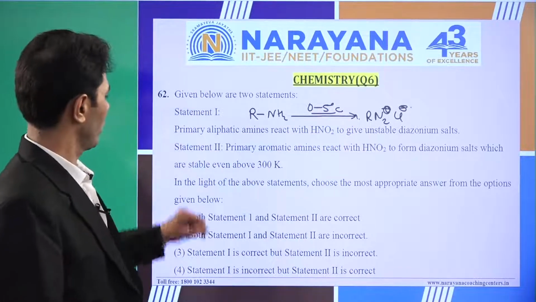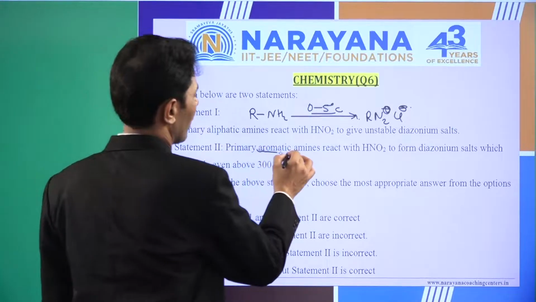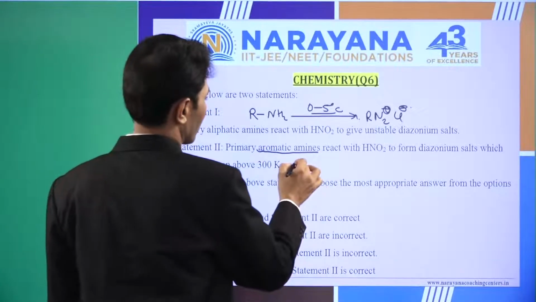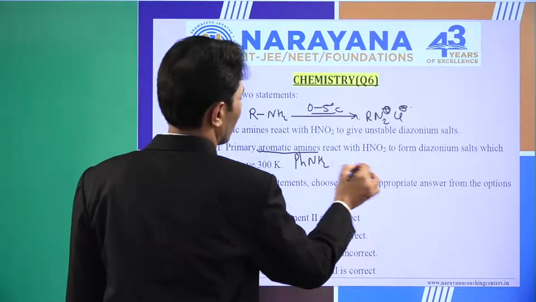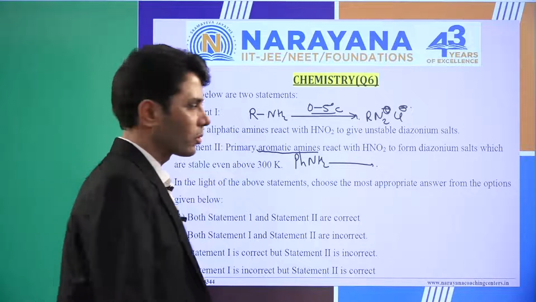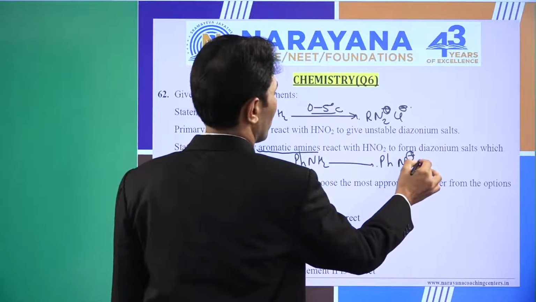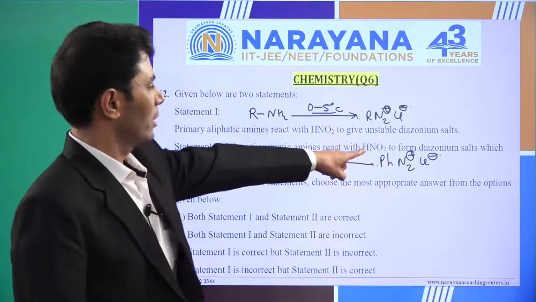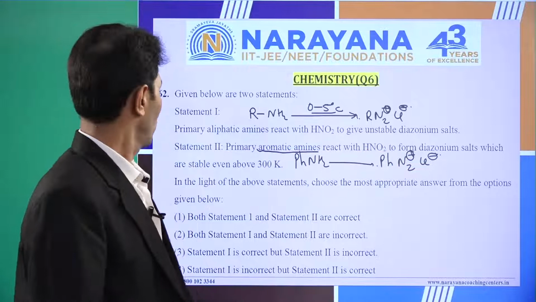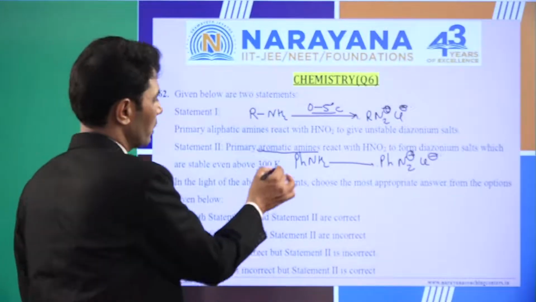So that is statement 1. In the second statement, primary aromatic amines. They are saying aromatic amines. Let's take the example of PhNH2. If we carry out the diazotization reaction for this, we get PhN2+ Cl-. They are saying that after reaction with this, it also forms diazonium salt which is stable even above this temperature.